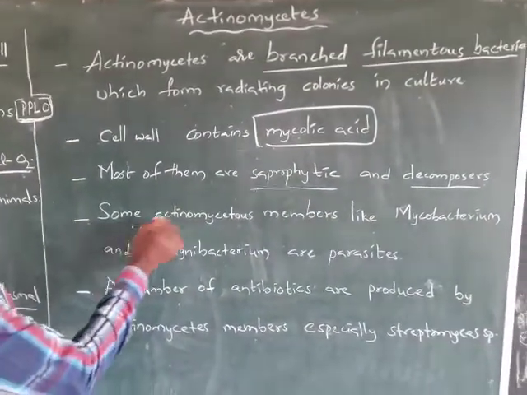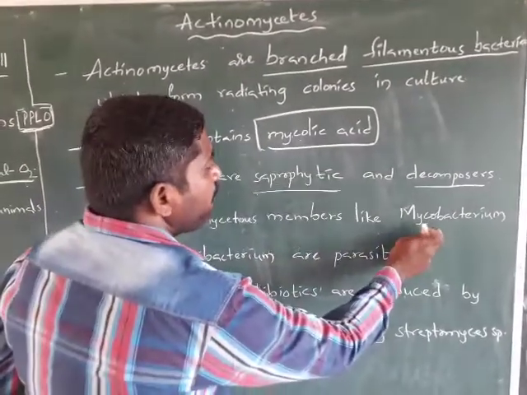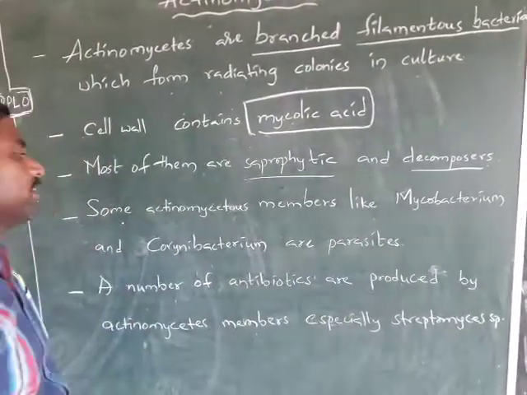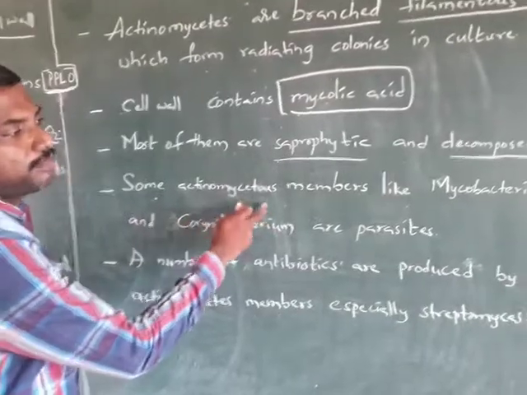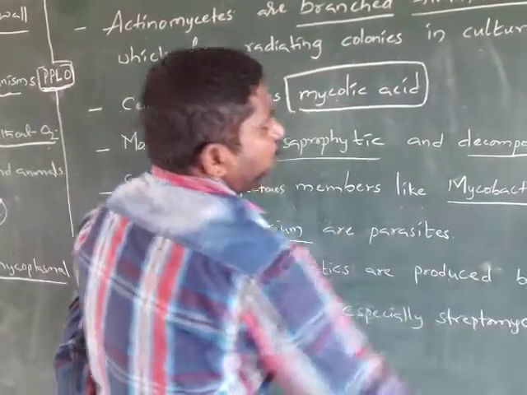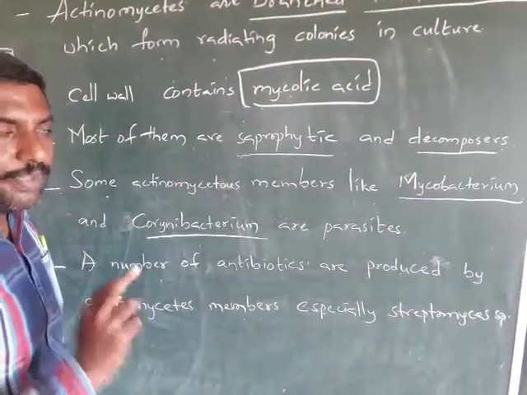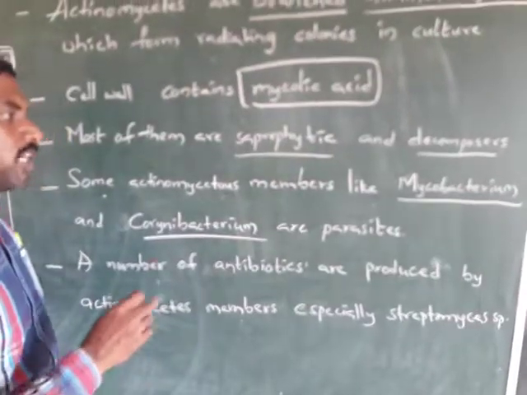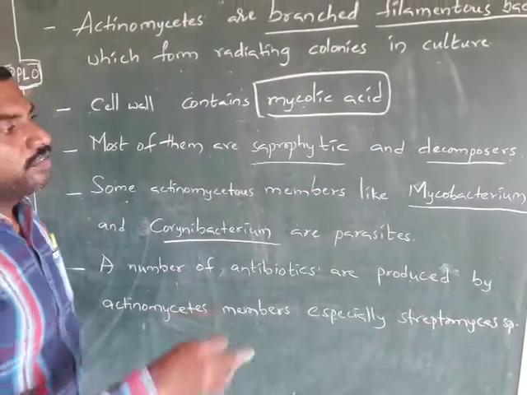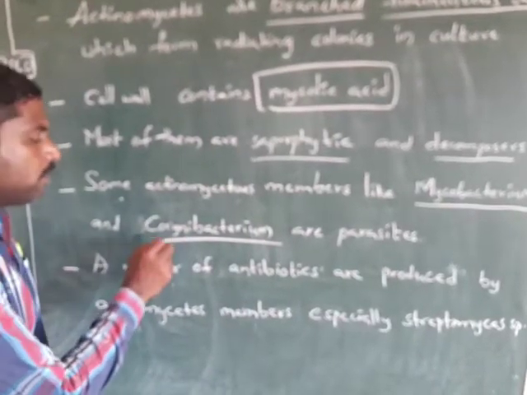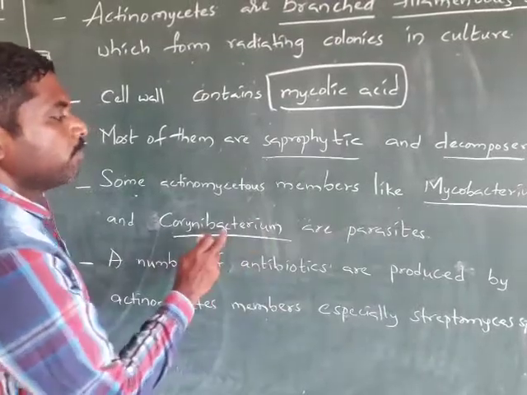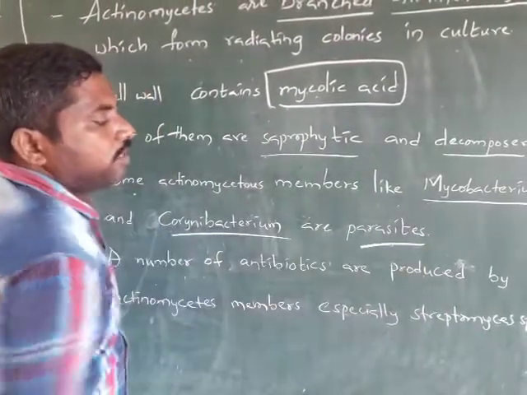Some actinomycetes members like Mycobacterium and Corynebacterium are parasites. Mycobacterium tuberculosis causes TB in human beings, a very crucial disease. Corynebacterium diphtheriae causes diphtheria in human beings. These two are mostly parasites in human beings.